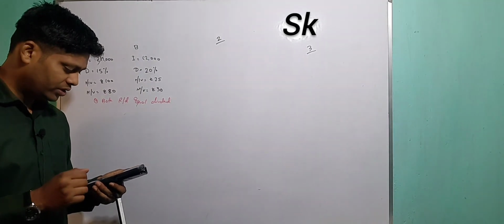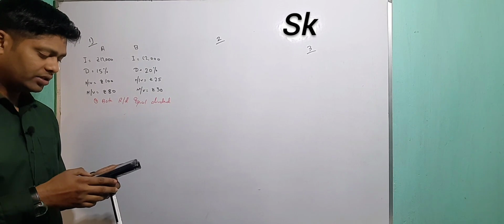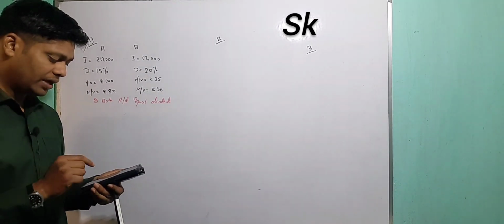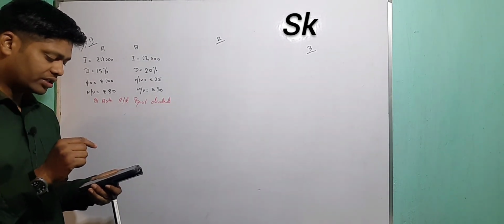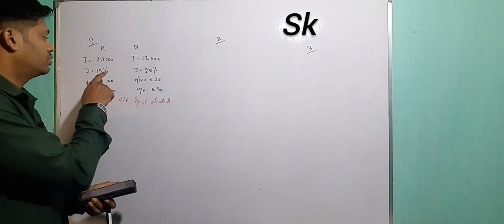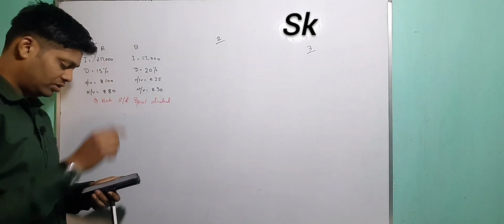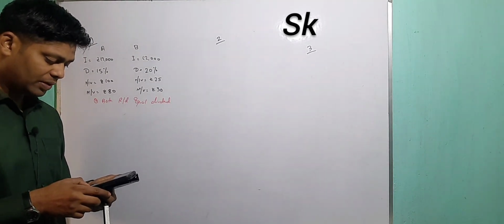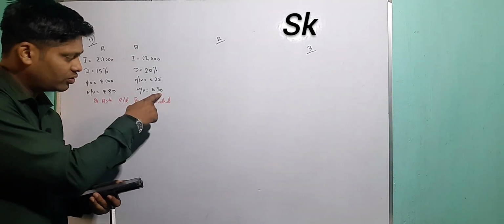So the question is, A and B invest rupees 12,000 each in buying the shares of 2 companies. A buys 15% rupees 100 shares at a discount of 20. So 15% is the dividend, 100 rupees, discount means minus 20, means 80. You know this one. B buys rupees 25 shares at a premium of 20%, means if we do 20%, the answer will be 30.